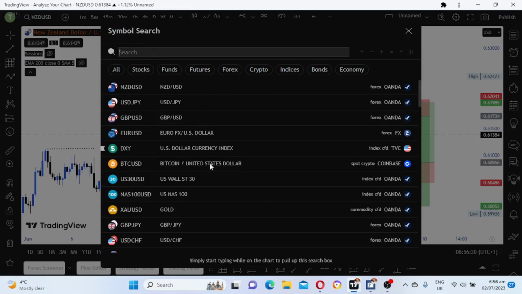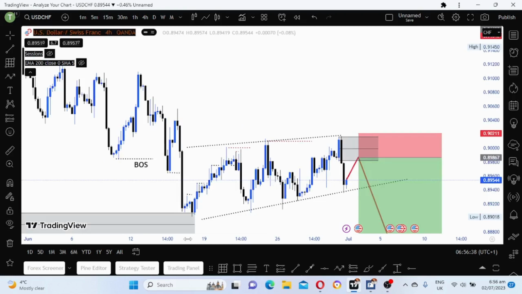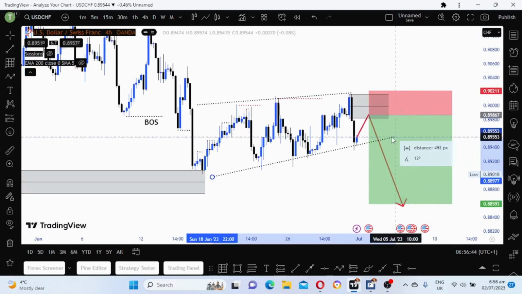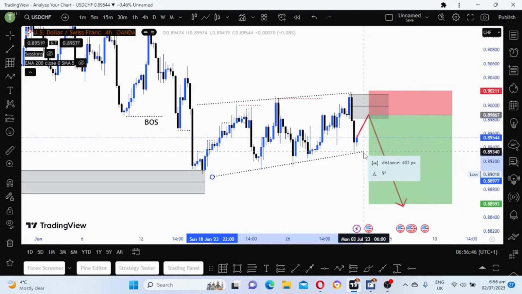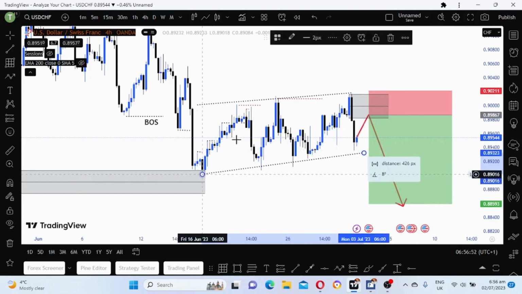Now let's look at USDCHF. Guys, I can see what is happening here. We are consolidating around this area. So what you need to do is to see a break out of this.